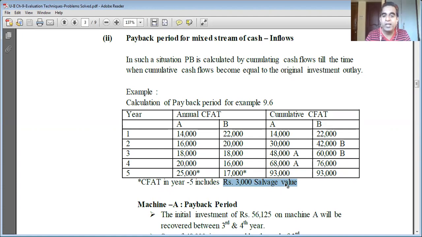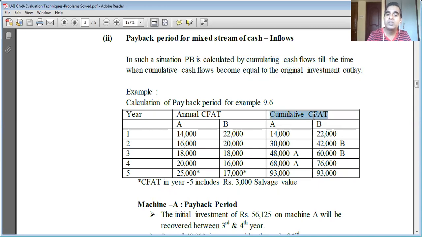Okay, now pay attention. It's not very difficult, but if you get distracted or deviate, it will become difficult for you to understand. Otherwise, it's very simple. In case of a mixed stream of cash flows, the payback period is calculated by accumulating cash flows till the time when accumulated cash flows become equal to the original investment outlay. So let us begin by working out these columns.